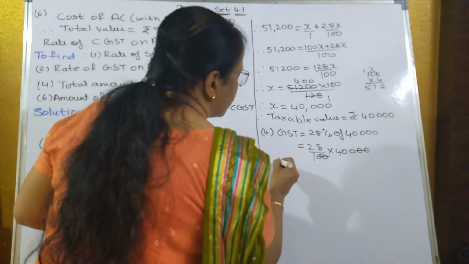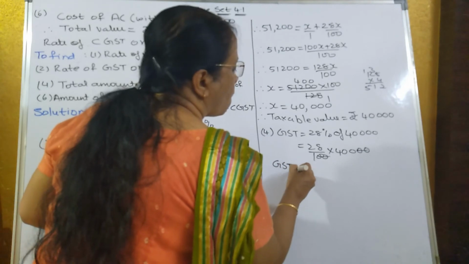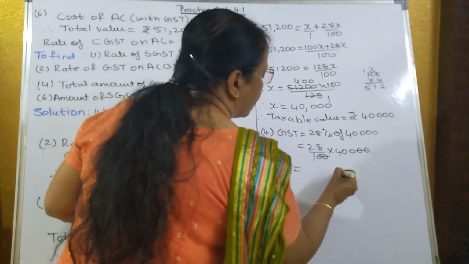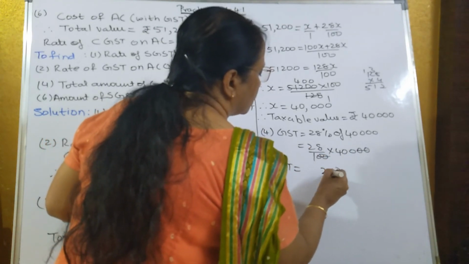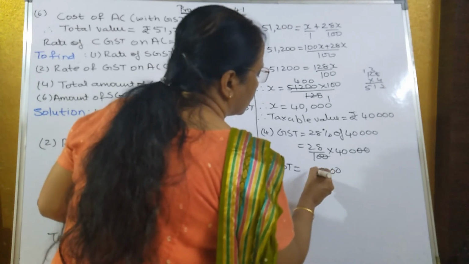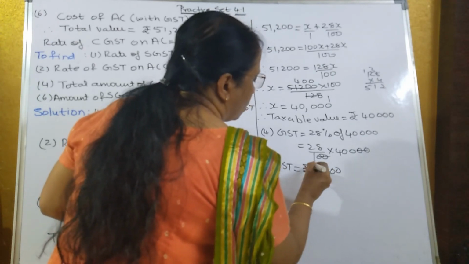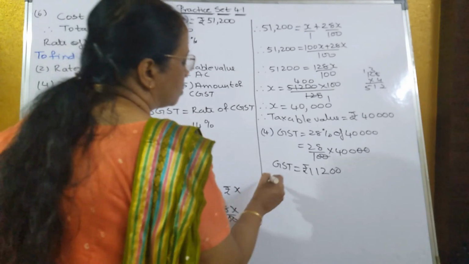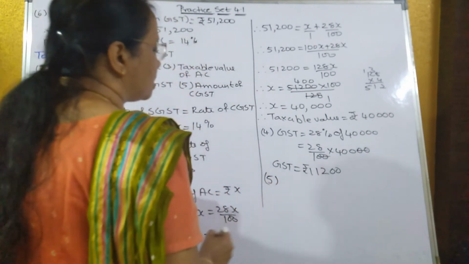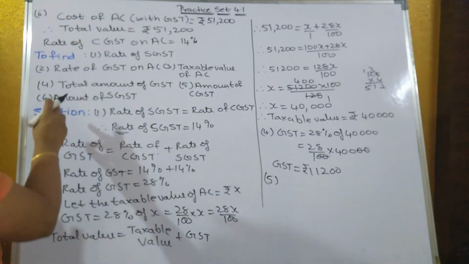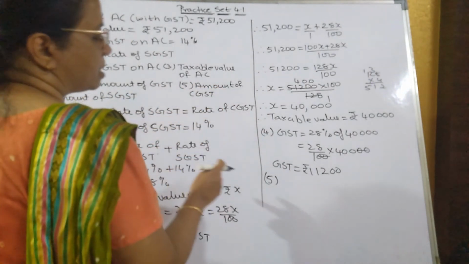So GST is equal to 28 into 400, so 11,200. So total amount of GST is 11,200.